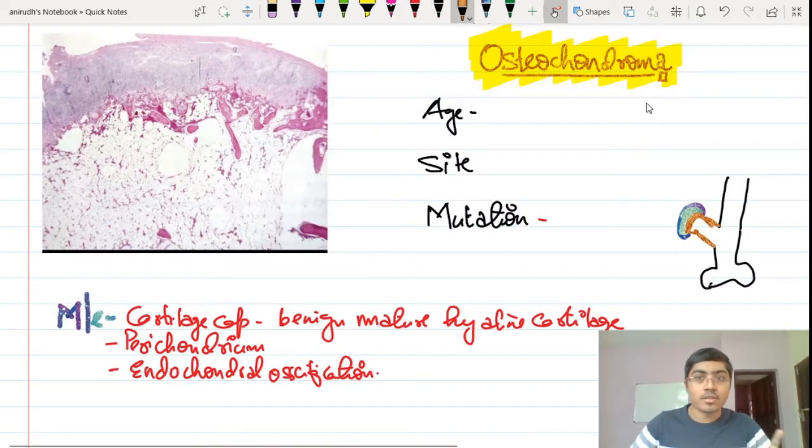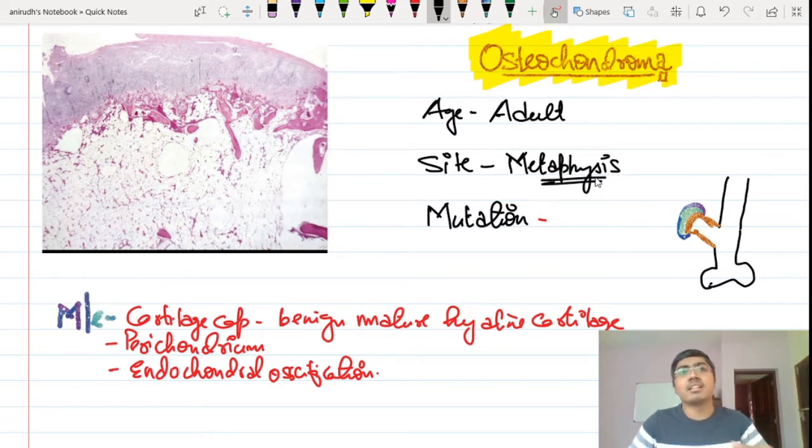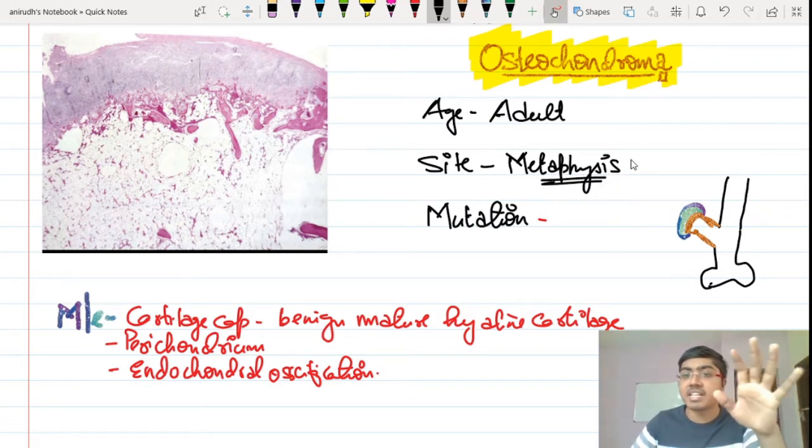So the next one is osteochondroma. We are again beginning with the age itself. This is seen in adulthood. Okay, the site is the metaphysis here of tubular bones. It is given that it is present in the tubular bones of the hands and feet. It is also given in the textbook that it is present in the tubular bones of the knee area or the lower limbs. Wherever it is happening, the site is actually the metaphysis.